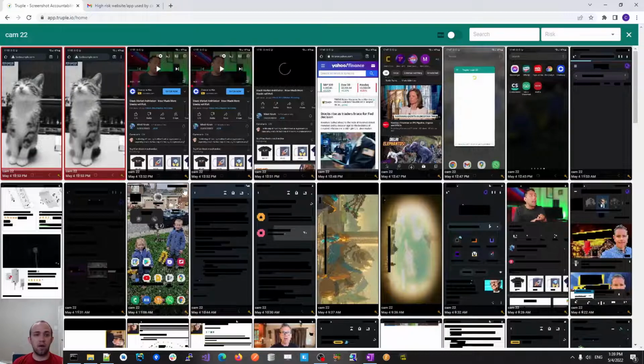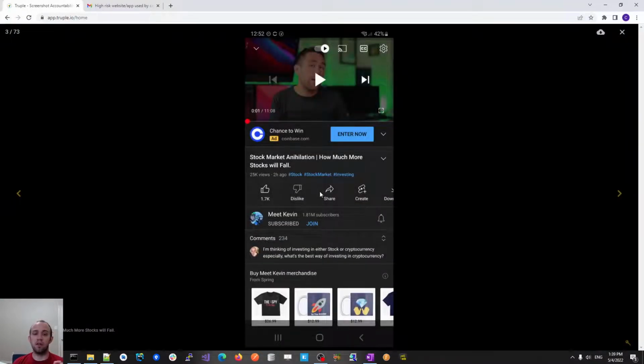Okay. Now, you'll actually notice these screenshots are a lot more clear than the ones I was showing you previously. That's because I disabled image blurring and text redaction for this device maybe an hour or so ago. And this is the level of clarity that you get, right? You can very clearly see and understand exactly how the device is being used.